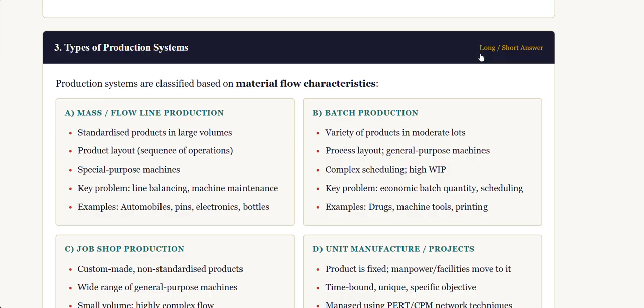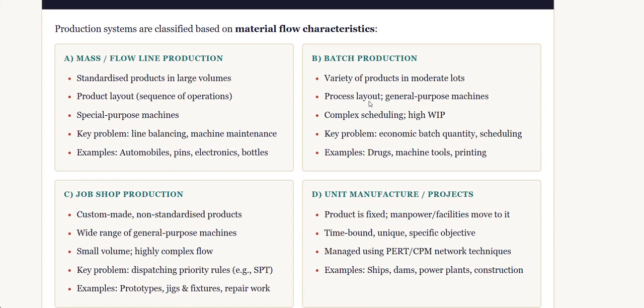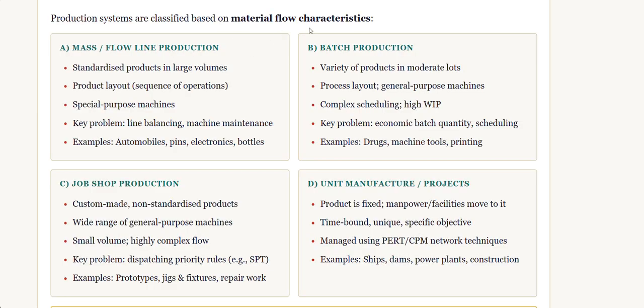We can see the main material flow characteristic in mass flow line production is that the products are standardized in large volumes. We can remember this by remembering the word mass. Mass means it's a large thing, right? So the products are in large volume. There is a product layout with a sequence of operations. Then there is a special purpose machine for producing each product. The key problems are line balancing and machine maintenance. Examples of mass flow line production are automobiles, pins, electronics, motors.